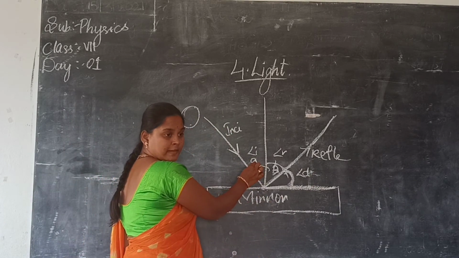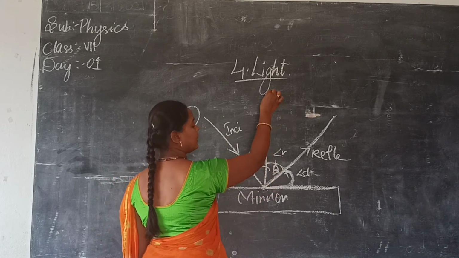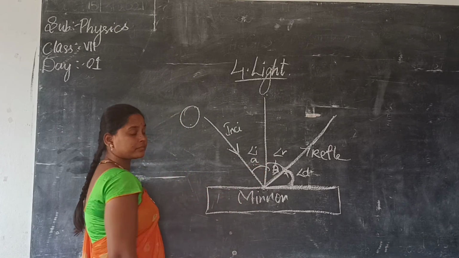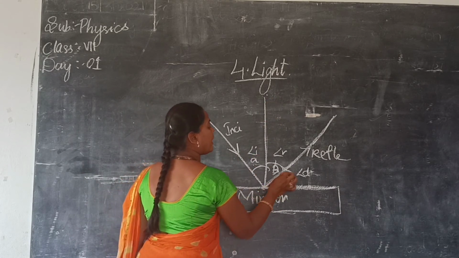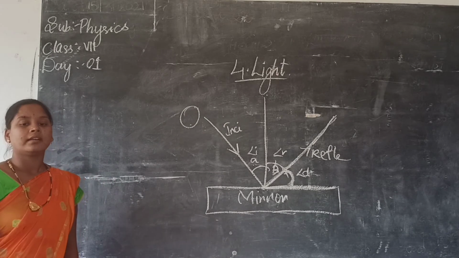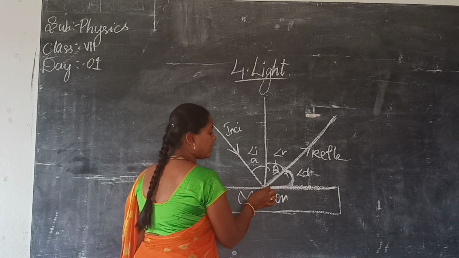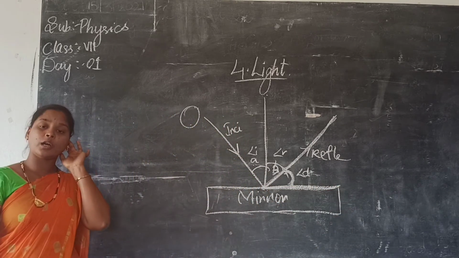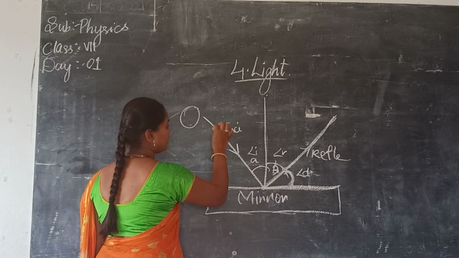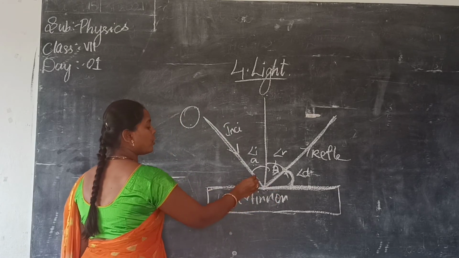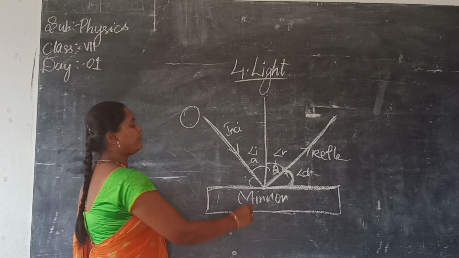What is the angle of incidence? The angle formed between the incident ray and the normal is called the angle of incidence. And what is the angle of reflection? The angle formed between the normal line and the reflected ray is called the angle of reflection. The angle formed between the reflected ray and the mirror is called the angle of divergence. Similarly, the angle between the incident ray and the mirror is also called the angle of divergence. Clear?